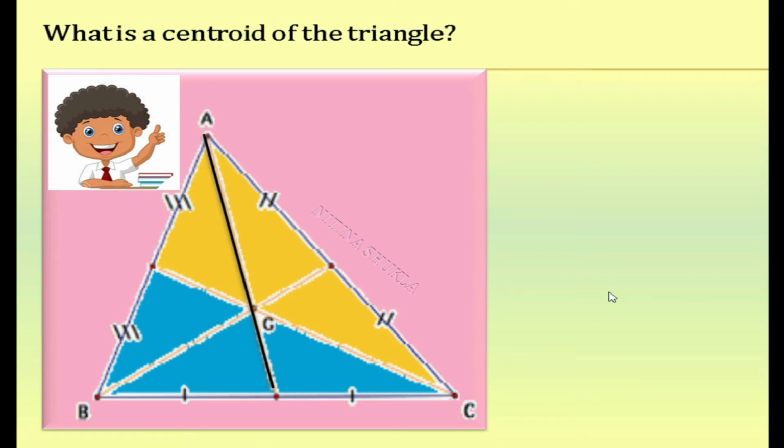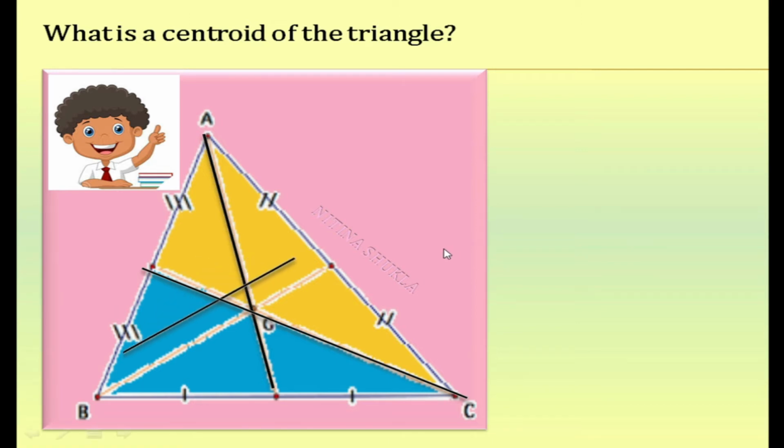Okay. If from a vertex you drop a line segment towards the opposite side and it touches the midpoint of that side, then this line is called a median. So what is a median? Median is a line segment which goes from a vertex to the opposite side in the triangle and divides the opposite side in two equal parts.